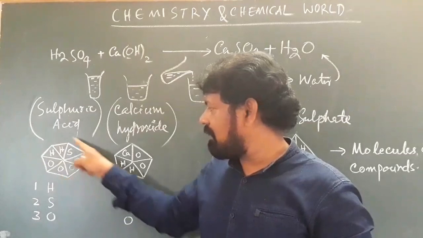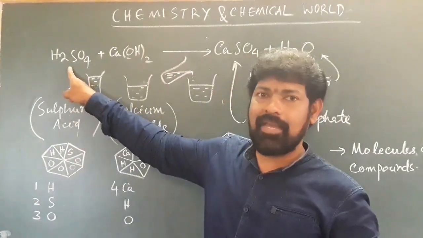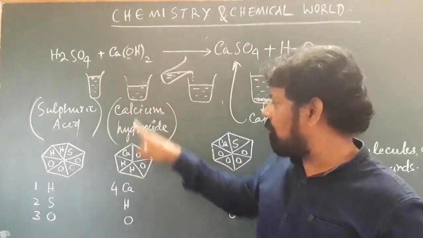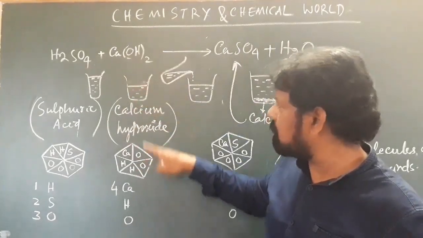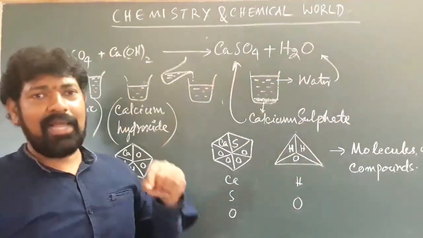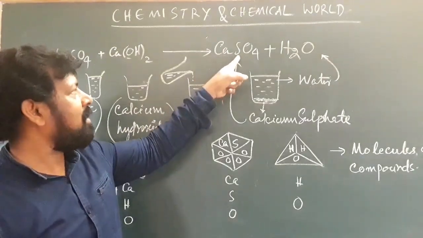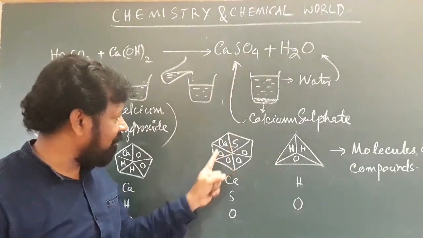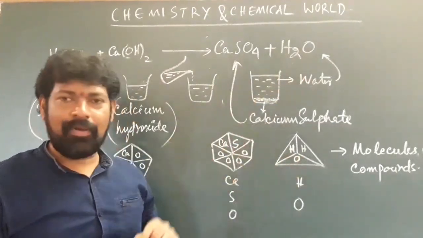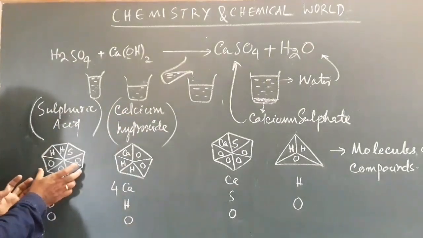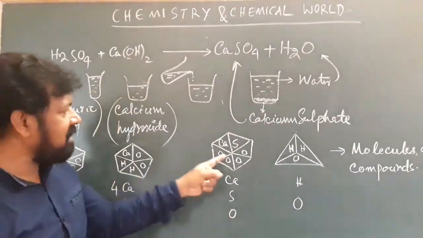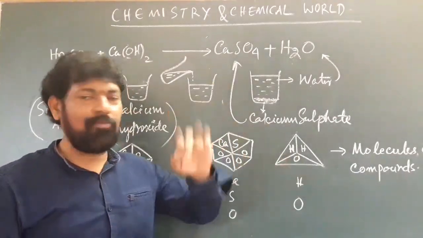Like this, total with the 7 units you have got sulfuric acid. And similarly, in the smallest particle of calcium hydroxide, you will find 1 calcium, 2 oxygens, 2 hydrogens. And coming to calcium sulfate, 1 calcium, 1 sulfur, 4 oxygen. Here 2 hydrogens, 1 oxygen. So these are what? Single molecule of sulfuric acid, single molecule of calcium hydroxide, single molecule of calcium sulfate and single molecule of water.